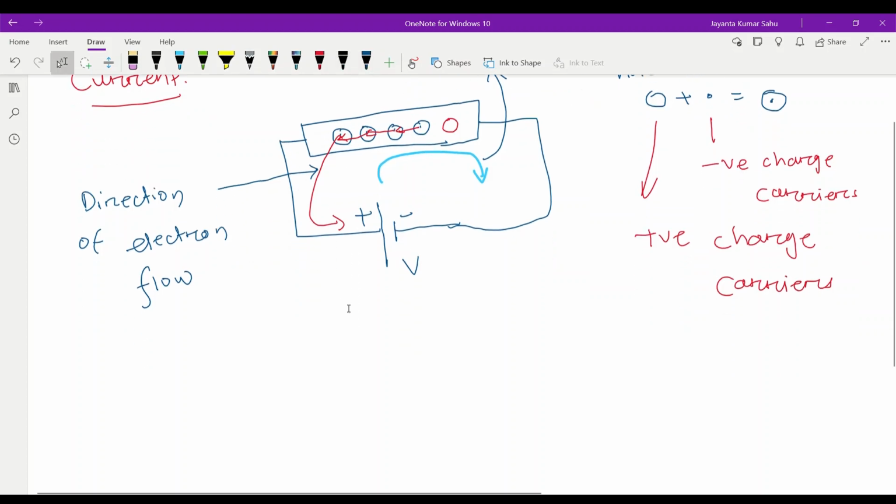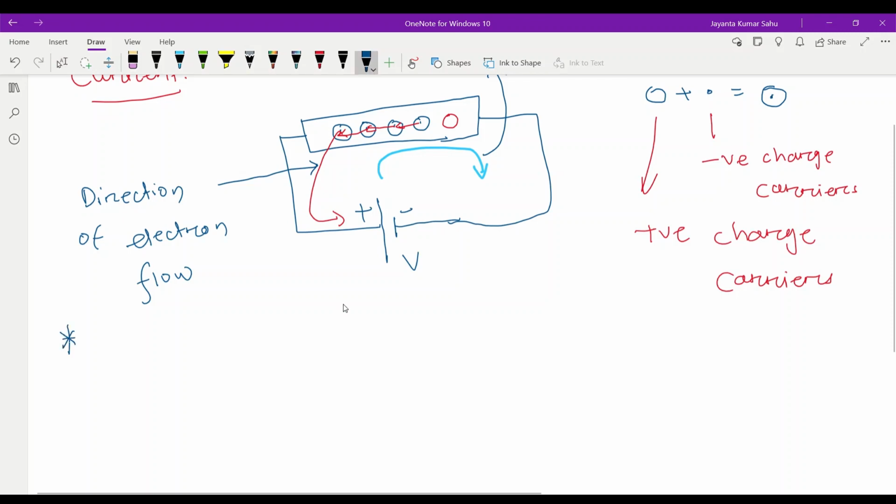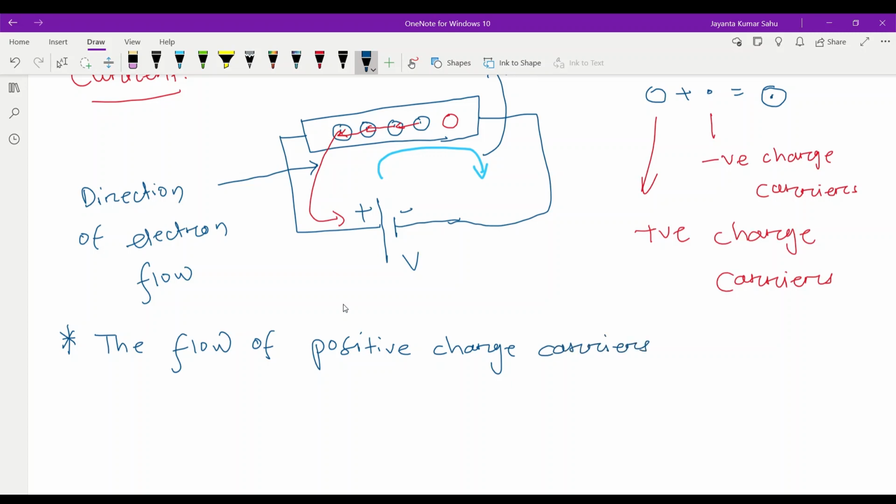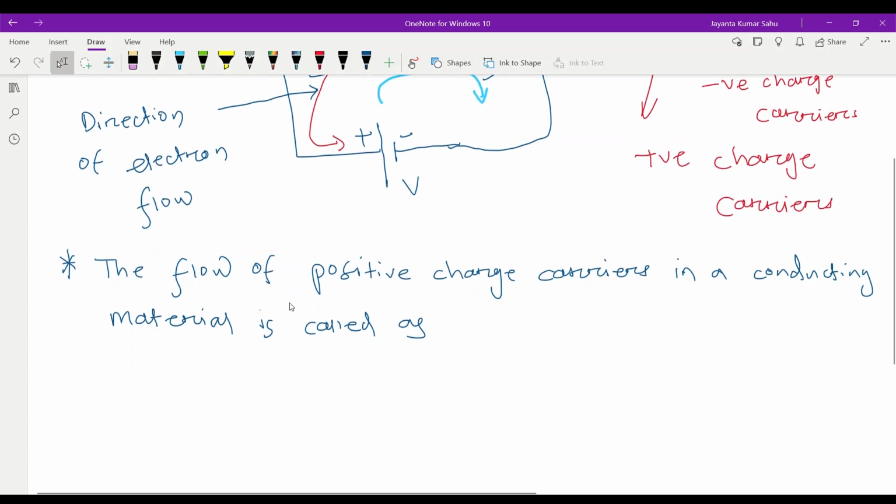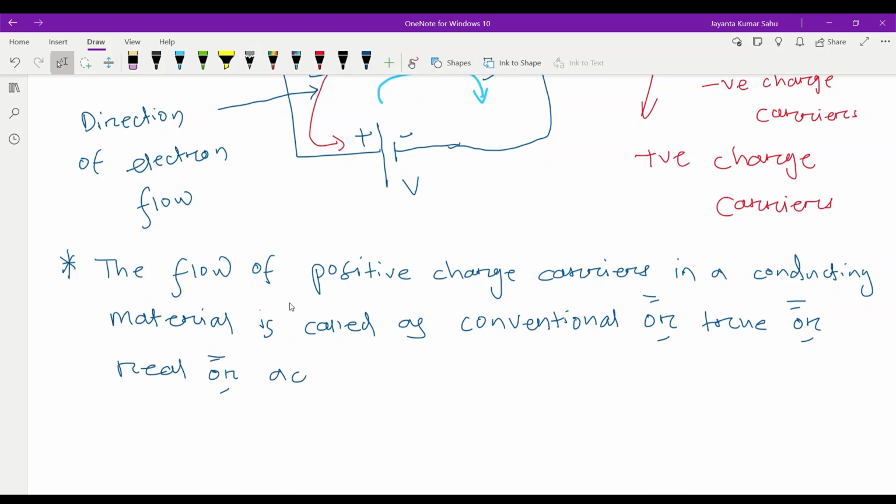We can write the definition. First point: the flow of positive charge carriers, positive charge carriers meaning holes, in a conducting material is called conventional or true or real or actual current.